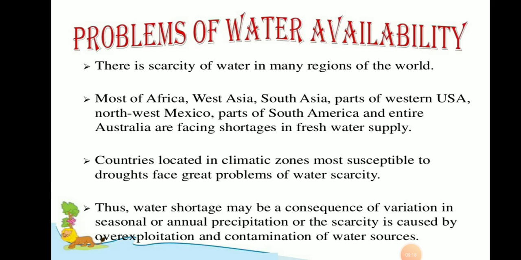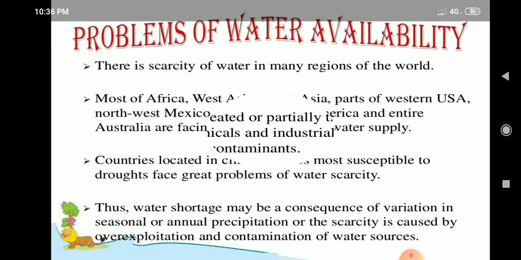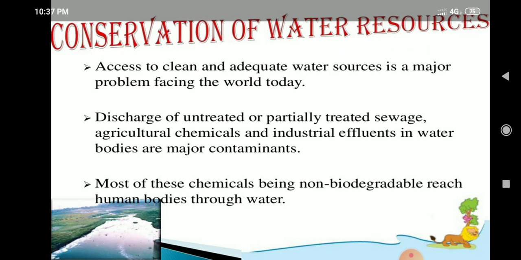After we know these problems in water availability, next we have the most important part, that is conservation of water resources. After we know the importance and uses of water and the problems in availability, then how can we conserve these water resources?